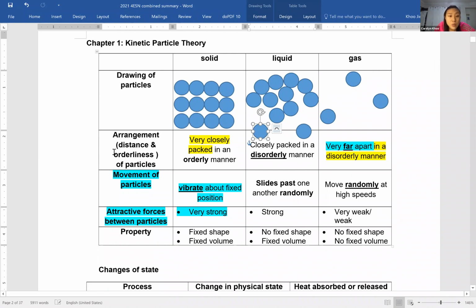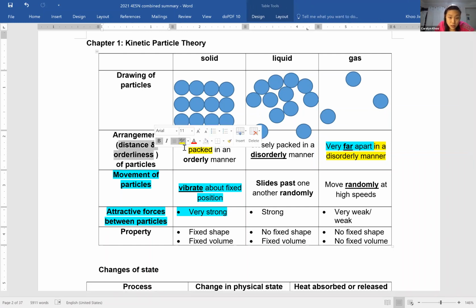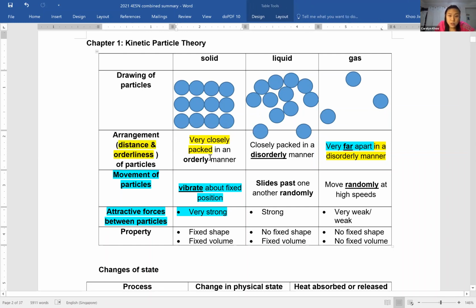Orderly arrangement. Now, when I talk about the arrangement, I must cover both distance and orderliness. Very closely, orderly. Closely, disorderly. Far apart, disorderly. So for arrangement, I've talked about both distance and orderliness. For movement: vibrate about a fixed position, slide past one another randomly, move randomly at high speed.